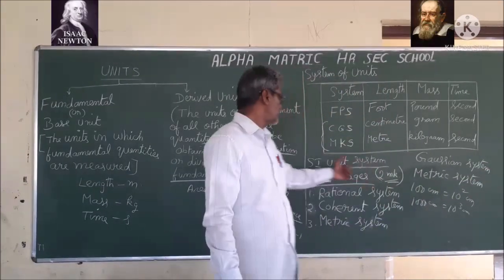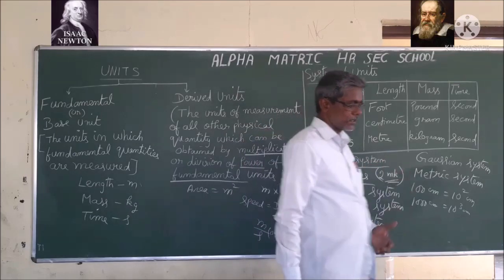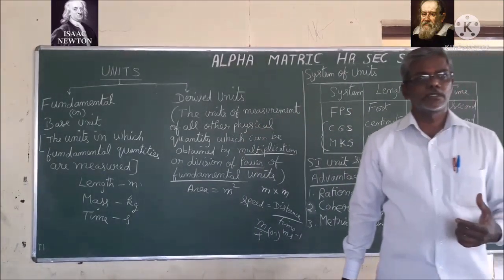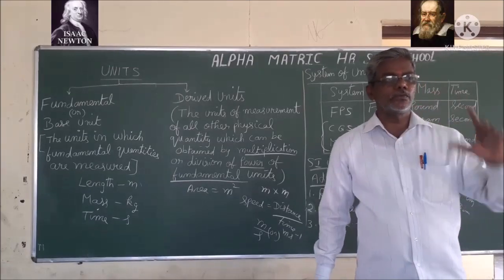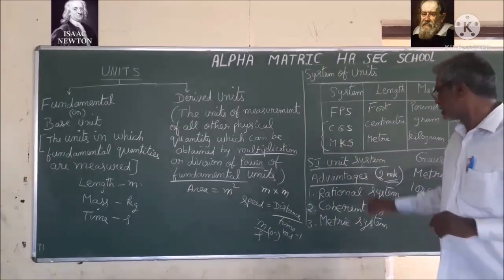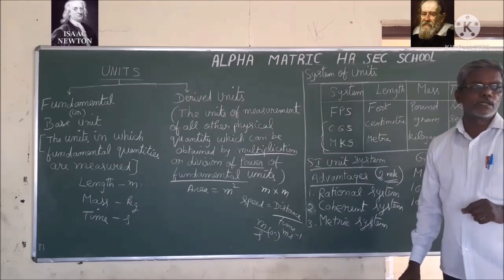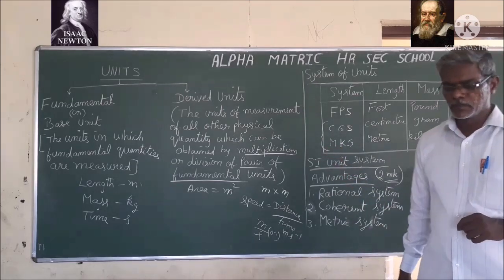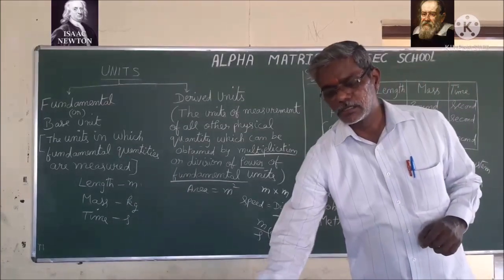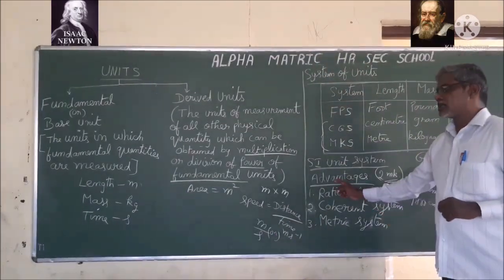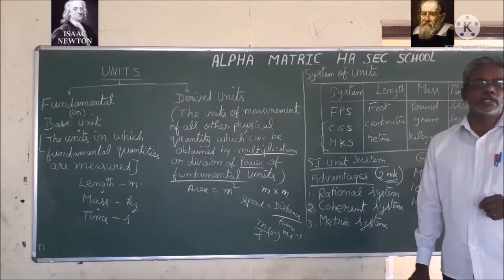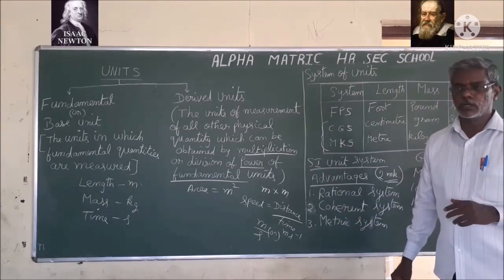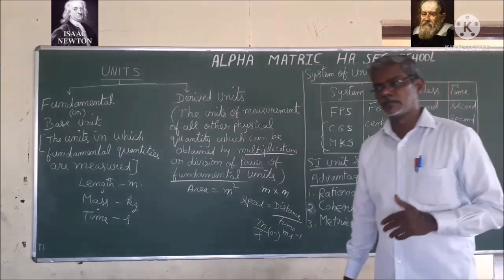Clear? Now we are going to the SI unit system. All the scientists accept only one system of units, that is called the SI unit system. Next, we will go for the advantages of the SI unit system. In exams, they will ask questions on these. One is rational system of units, second is coherent system of units, and the last one is metric system of units.